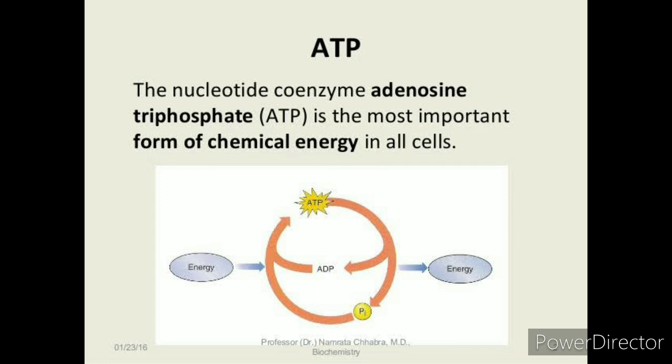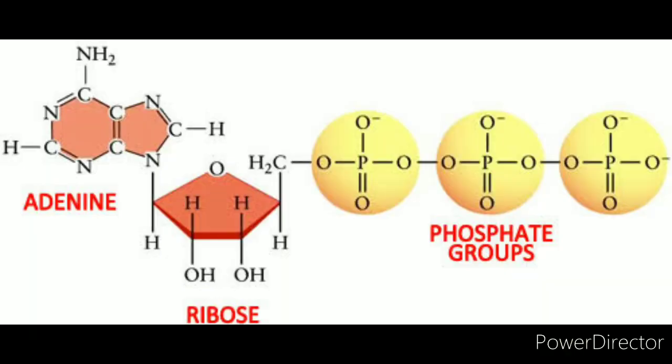So the nucleotide coenzyme adenosine triphosphate is the most important form of chemical energy in all cells. In order to store energy, adenosine diphosphate molecules absorb and store energy in an additional phosphate bond to create adenosine triphosphate. That is the energy currency of all cells. Now we shall look in detail at the structure of ATP.